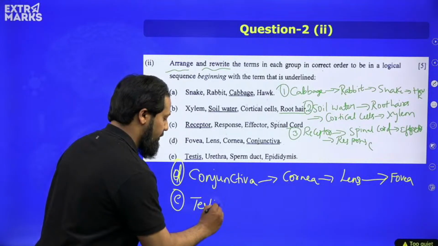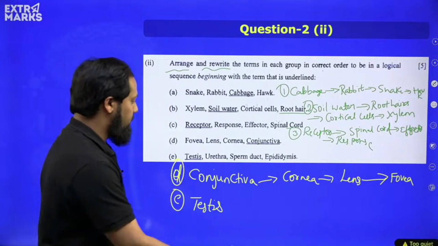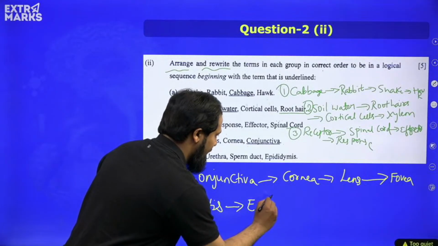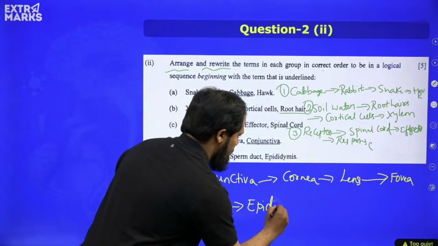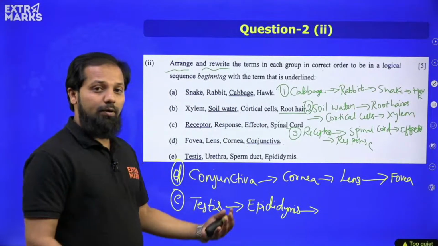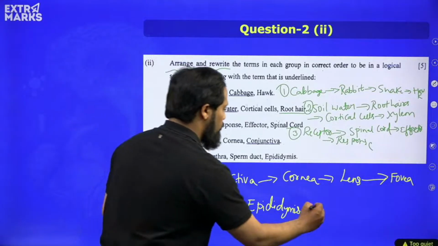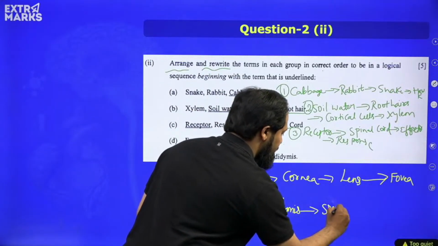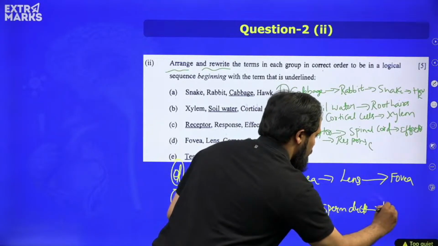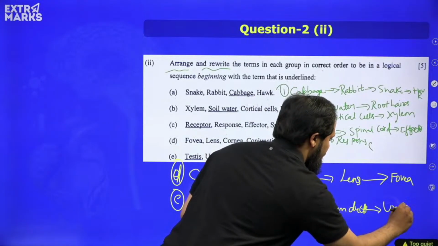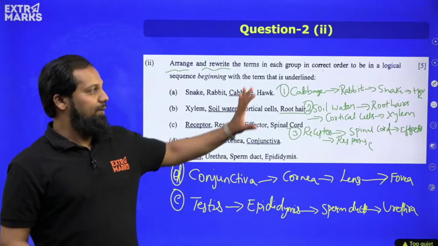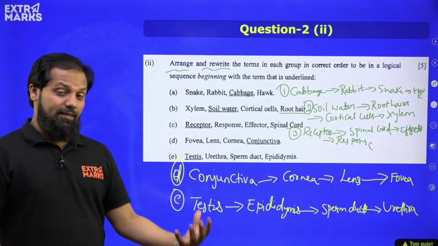Then finally we have the last sub question here, starting with testis, wherein the sperms are produced. From testis, the sperms will temporarily get stored in epididymis. From epididymis, these sperms will move through the sperm ducts. There are various sperm ducts that are present, and finally through urethra, the exit of these sperm will take place. So this is the correct sequence of all the 5 sub questions.